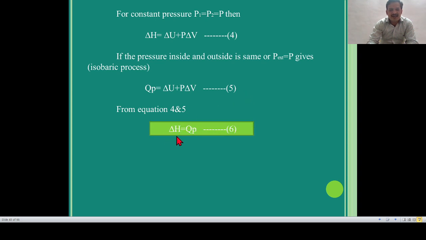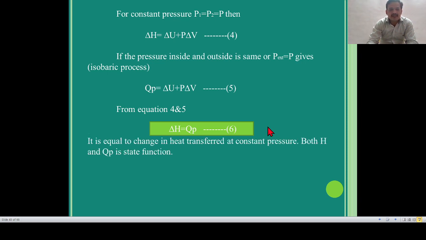QP is equal to delta H. Delta H is equal to QP because the pressure inside and outside is the same, that is internal pressure and external pressure are the same. So I am writing here delta H is equal to QP, that is equation number 6. It is equal to the heat transferred at constant pressure. Both enthalpy, symbol H, and QP are state functions.